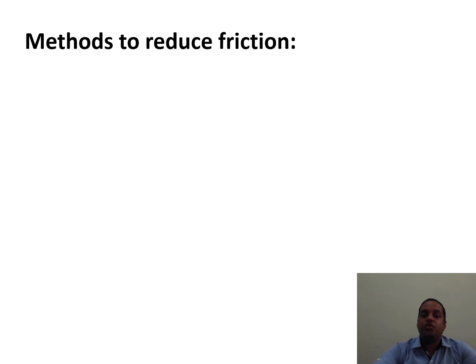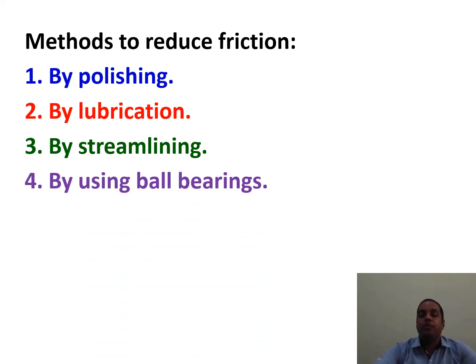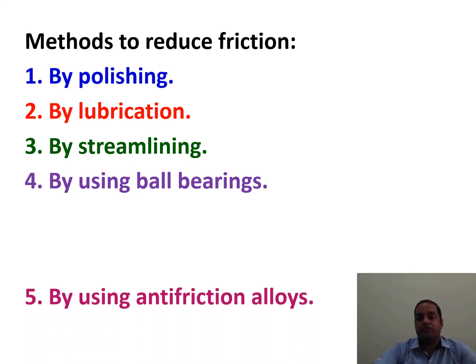Next, methods to reduce friction. As we have studied that friction is an evil as well, we have to reduce the friction to increase the efficiency, which we can do by polishing the surfaces, by lubrication, by streamlining, or we can say by giving the proper shapes to the machines and devices, by using ball bearings. Ball bearings are just small spheres which convert sliding friction into rolling friction and reduce the value of friction.